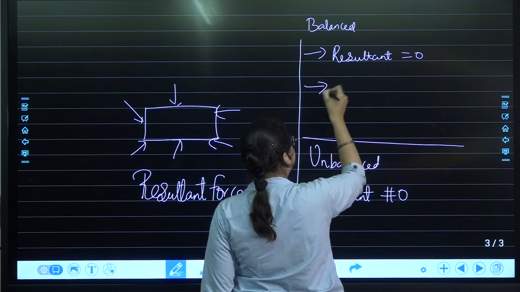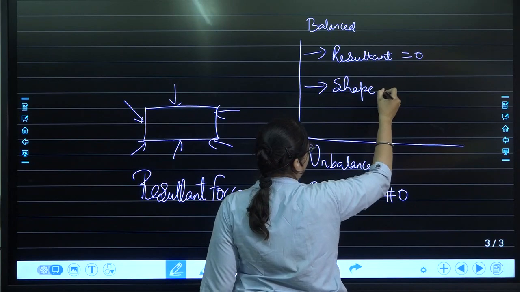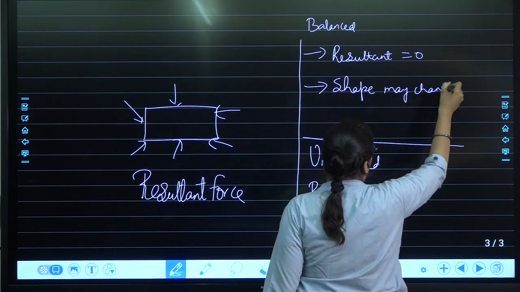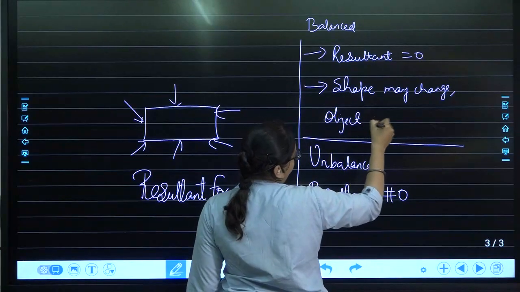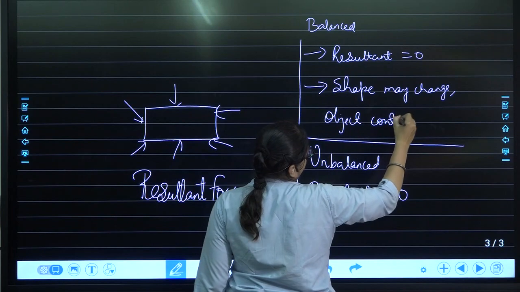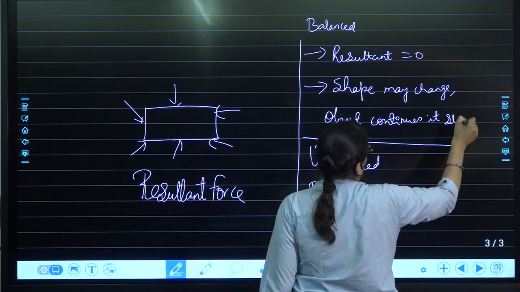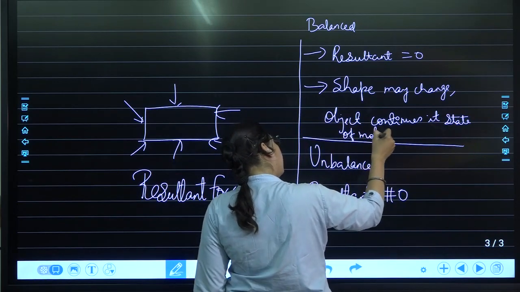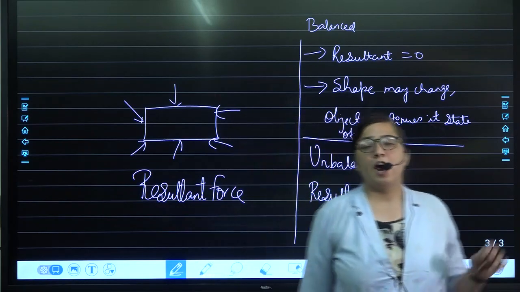Coming over here, in a balanced force the shape may change, and the object will continue its state of motion. Here the state of motion of the object will not change. That means if it is at rest, it will remain at rest.